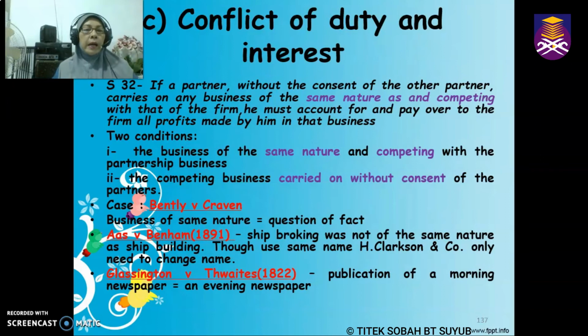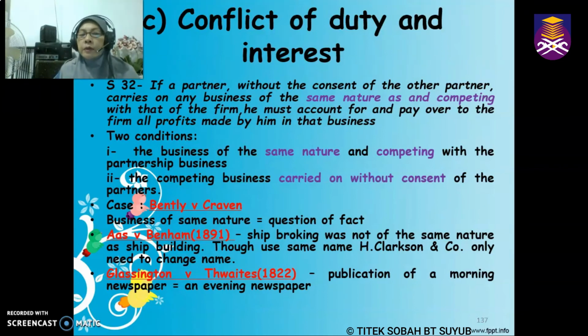However, in the case of Aas versus Benham, this case is much clearer, whereby the court held that shipbroking was not of the same nature as shipbuilding. Shipbroking is selling and buying of ships, whereas shipbuilding is building a ship. So the court held that this is not of the same nature. However, because the partner used the same name, H. Clarkson and Company, this could confuse the customers as to whether they are the same firm, and that's why the court ordered them to change to another name so that it won't confuse the said customers.